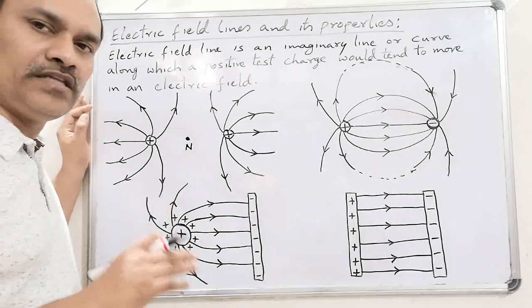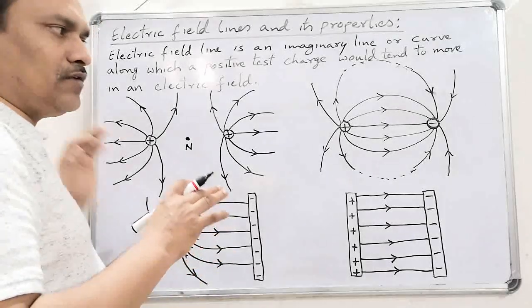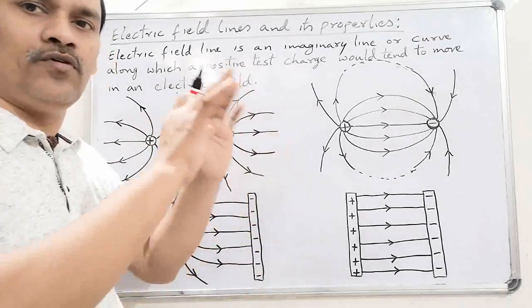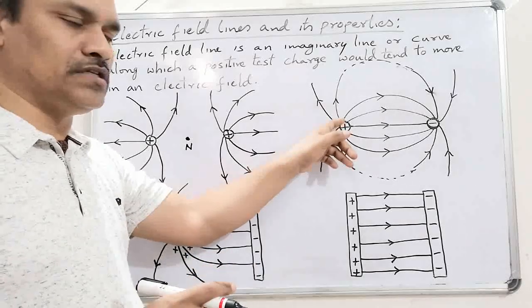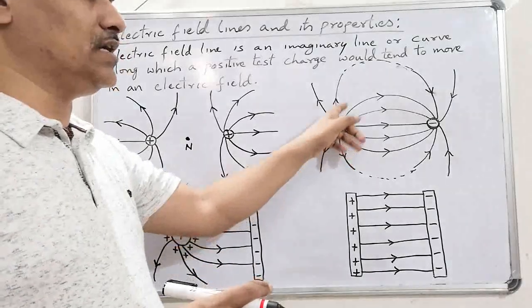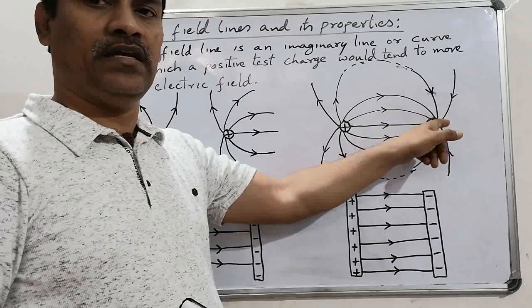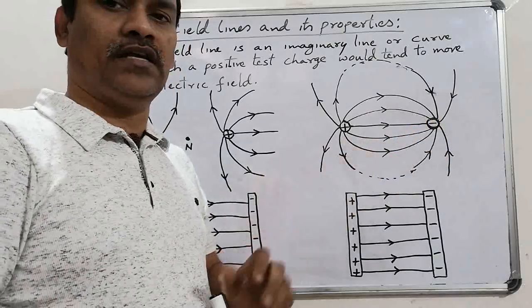I mean free charges. The charges always reside on the surface of the bodies, conducting bodies. So the field lines originate from the surface of the positive charge and end on the surface of the negative charge.